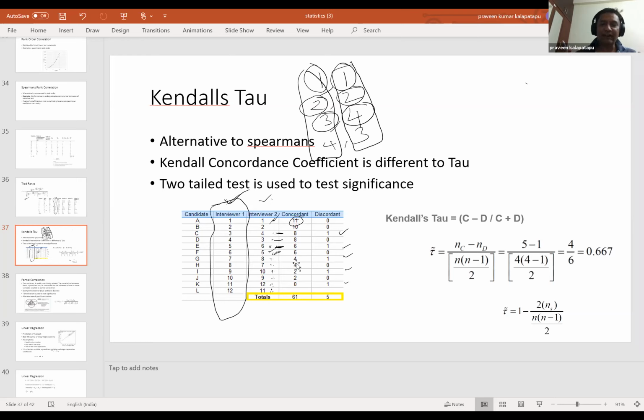So in summary, you are trying to arrange interviewer 1 in order, and interviewer 2 is automatically jumbled because interviewer 2 has got slightly different ratings. Then you analyze interviewer 2 for how many are in concordance and how many are in discordance. Then you find Kendall's tau using these two, concordance and discordance. So this is C, this is D in this formula: 61 minus 5 divided by 61 plus 5. That is exactly what you are going to do.